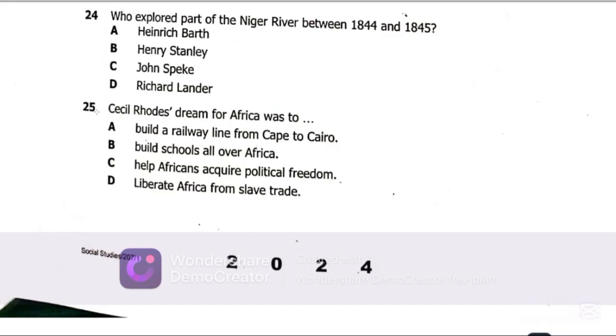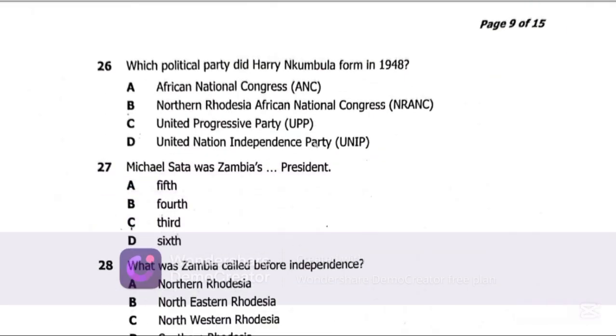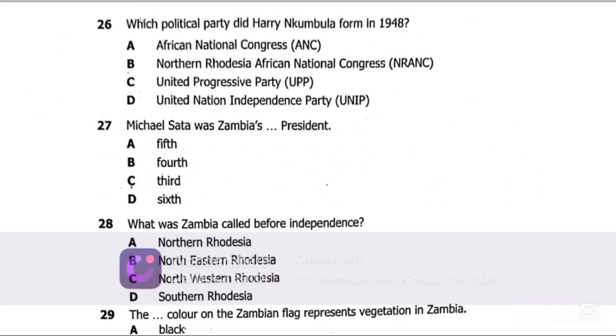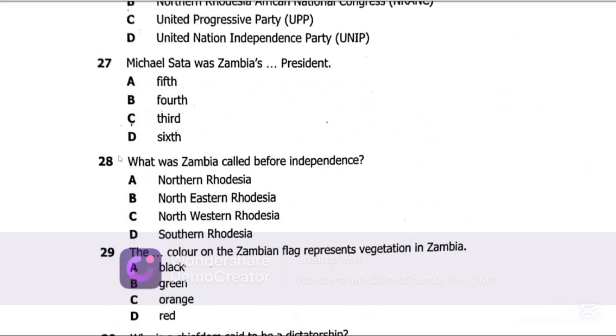Question 25 says, Cecil Rhodes' dream for Africa was to, so the best possible answer is A, build a railway line from Cape to Cairo. Let's get to question 26. Now question 26 says, which political party did Harry Nkumbula form in 1948? So the best possible answer on question 26 is B, Northern Rhodesia African National Congress, NRANC. Let's get to question 27.